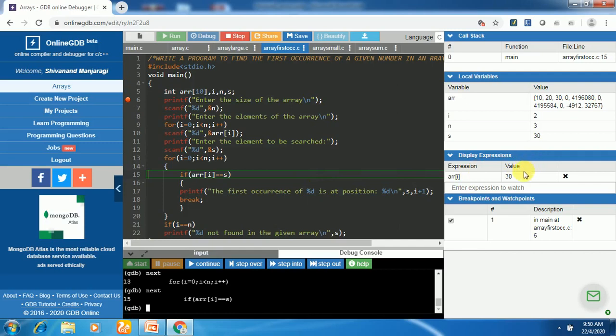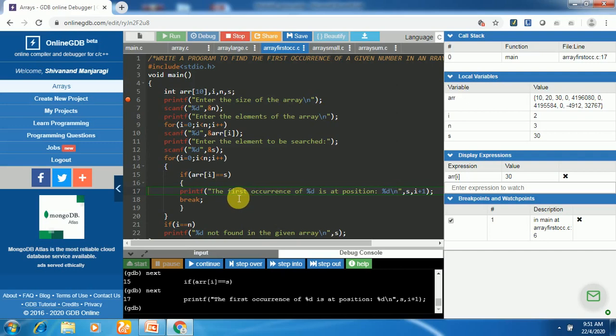What is array of I? Array of 2 is 30. Array of I is got as 30. Is 30 matching with key? True here. 30 matches with key, that is 30. So this condition is true here. Then it is going to enter into the body of the if statement.